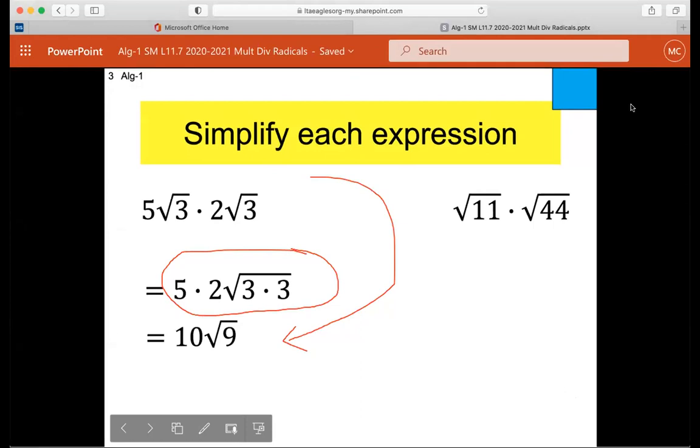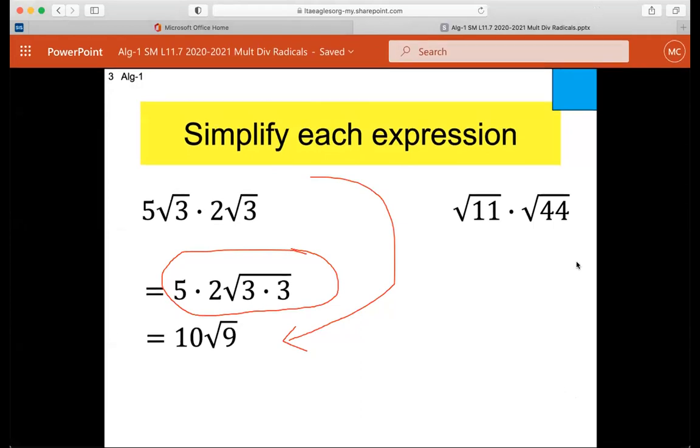Anna, yes, there is. What is that number? 3. You got it. So the square root of 9 is 3. So therefore that would be 3 times 10, which is 30. Okay, that wasn't too bad.